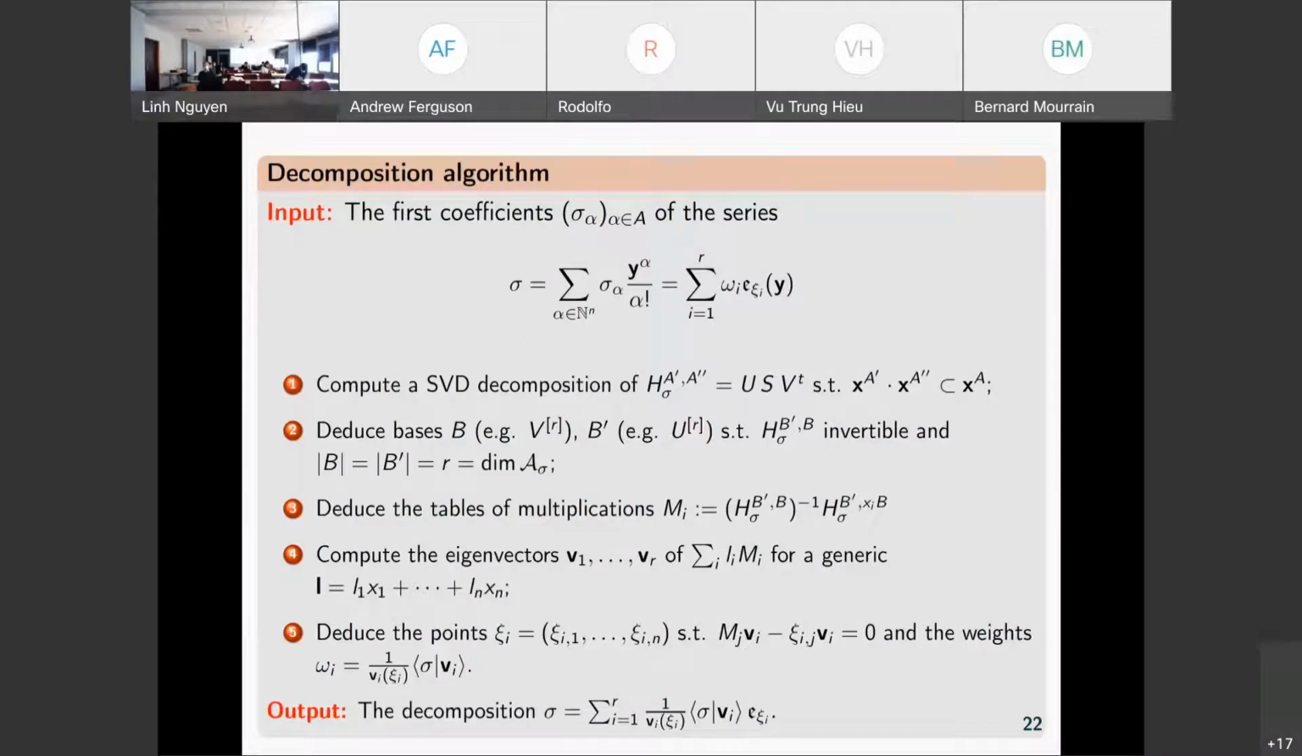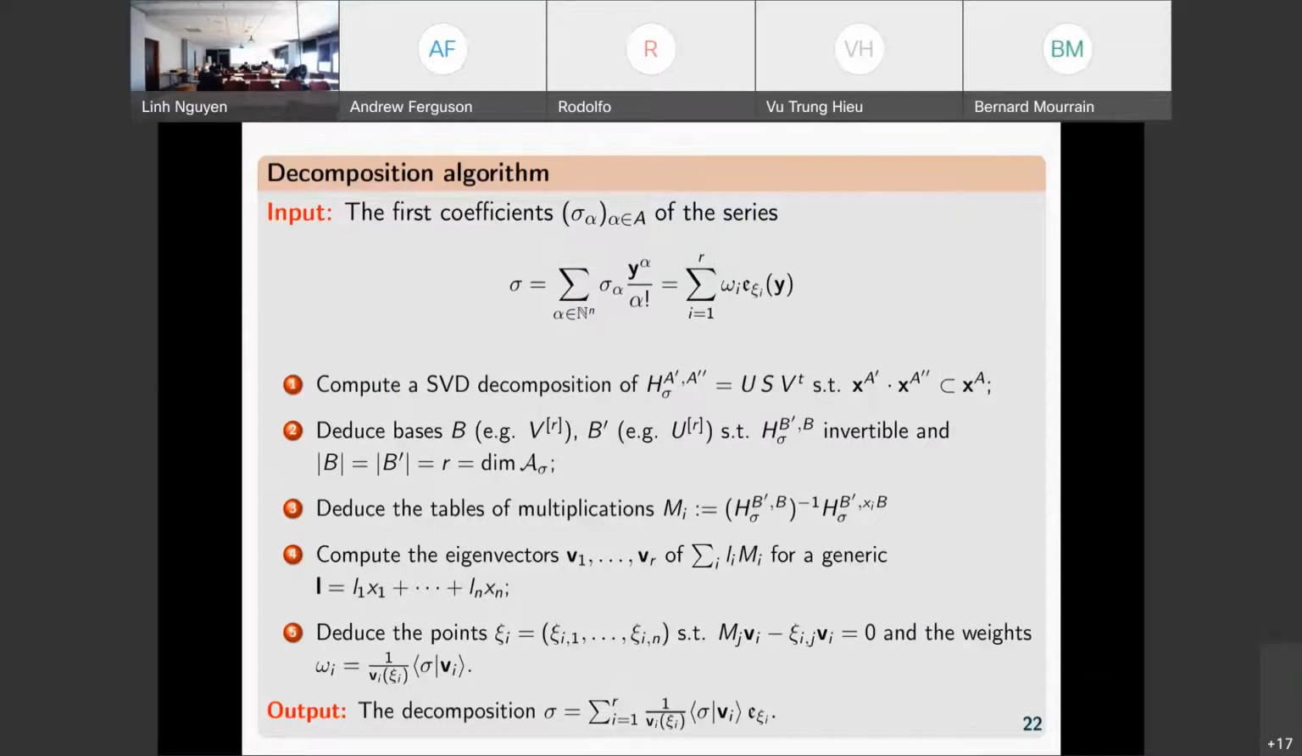And so we have this algorithm which we can use to compute the decomposition. We take the moment matrix H sigma indexed by A prime, A second, compute an SVD decomposition of this matrix and get the factors U, S, and V. Deduce from this decomposition bases, which are not necessarily monomials, but maybe say orthogonal vectors in this space of polynomials.